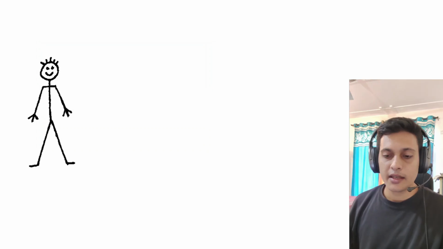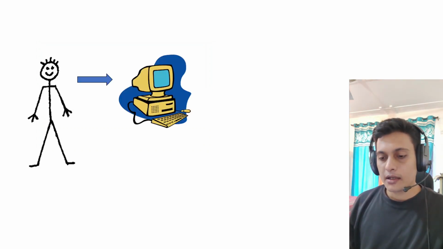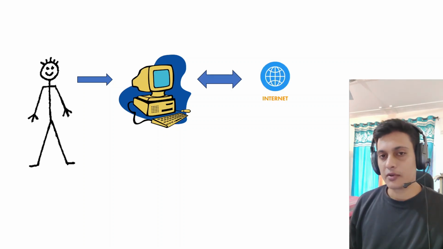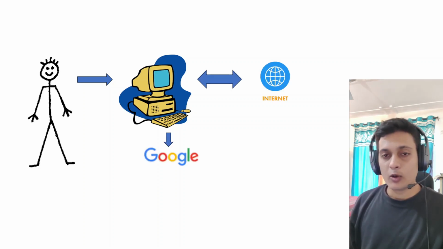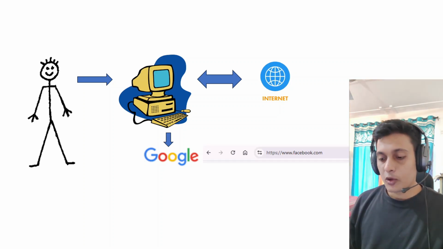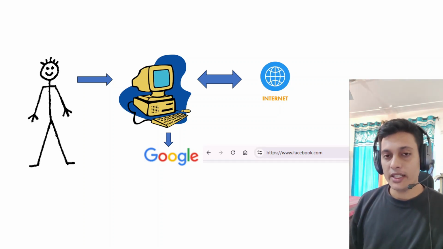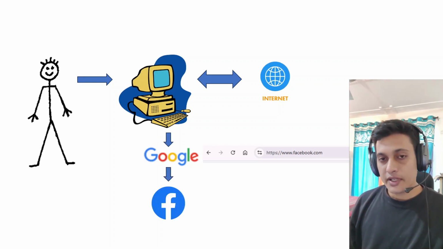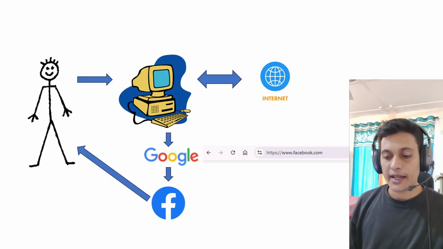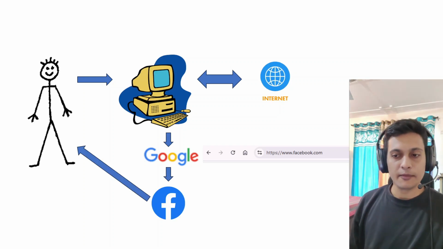So again, here it is me, and what I do is I normally go to the computer which is connected to the internet, and on the internet I open Google. After opening Google, I want to access Facebook, so I provide the website URL of Facebook, which opens, and I can access Facebook through Google.